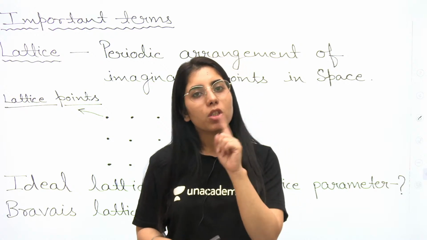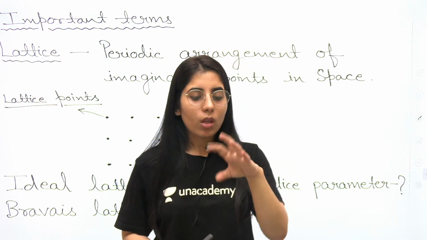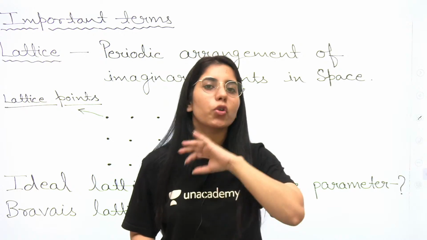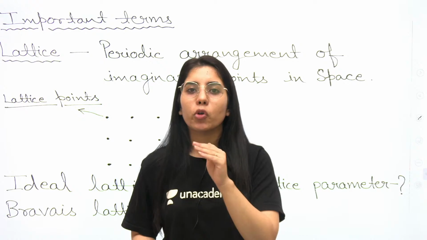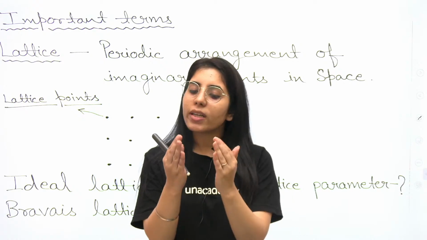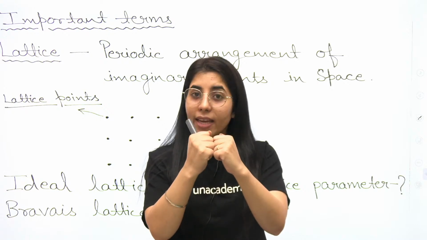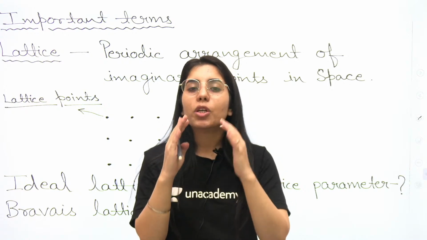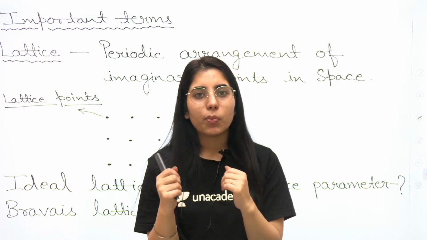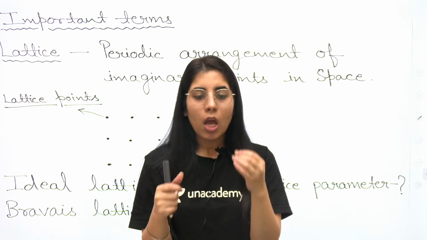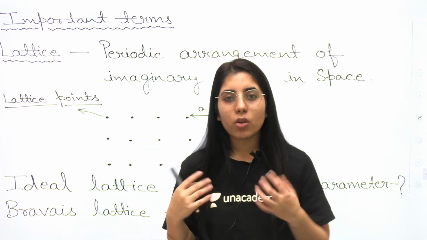The second point, which is basis, what is that? That is going to be a single atom or a group of atoms. A single atom in a basis is called a monoatomic basis, or if two atoms are present together, in that case we call it a diatomic basis. Similarly, if three atoms are together, we call it a triatomic basis. Now, why do we need to explain this, and what is the role of basis?